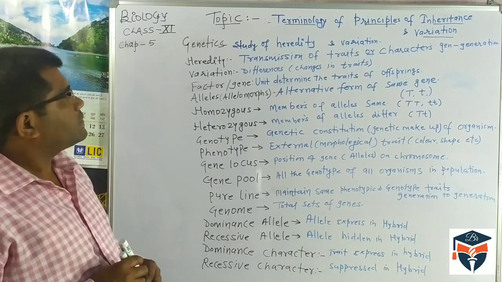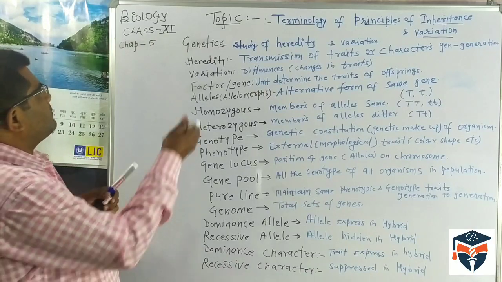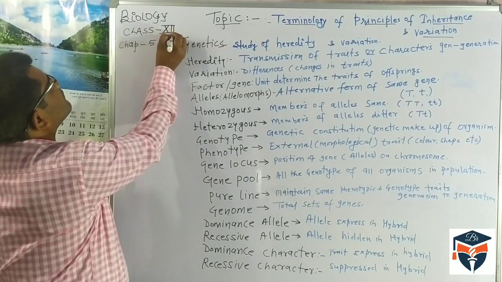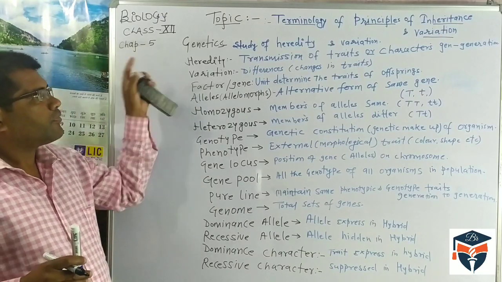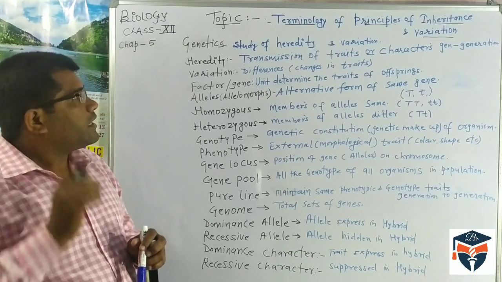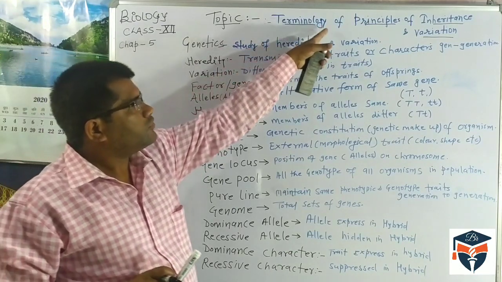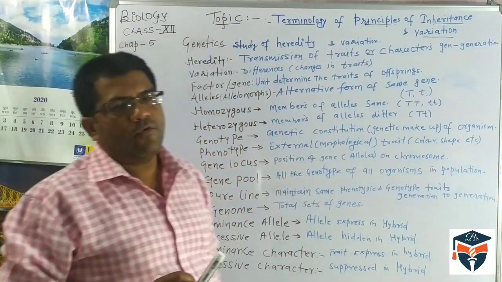Today we are discussing the Biology class 12th topic, chapter number 5, and today we are discussing the terminology of principles of inheritance and variations.